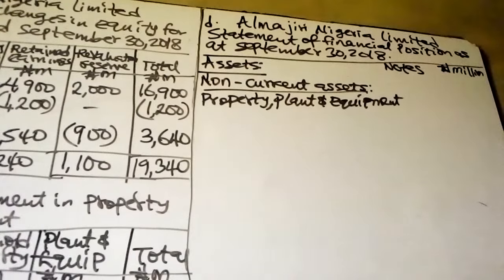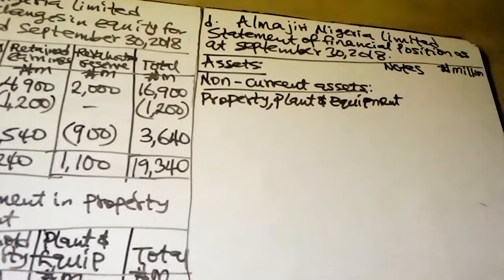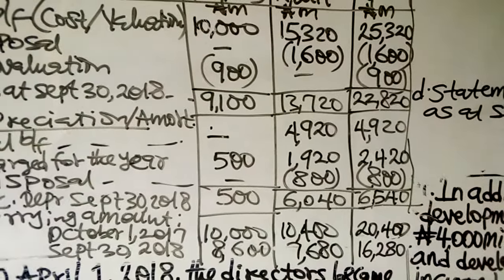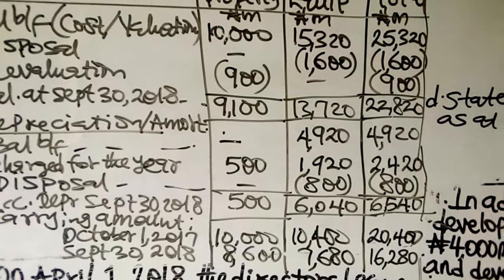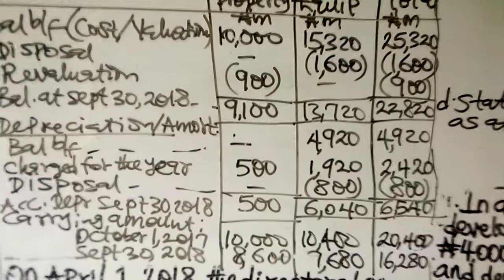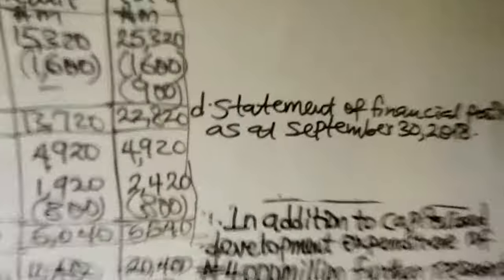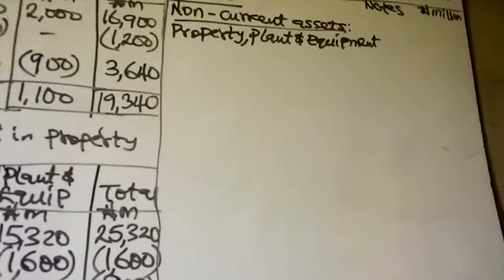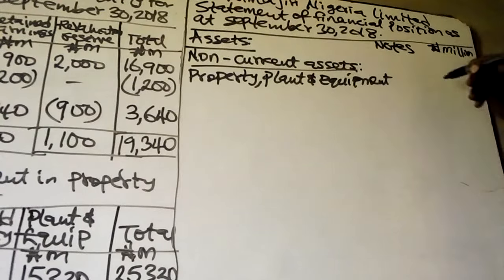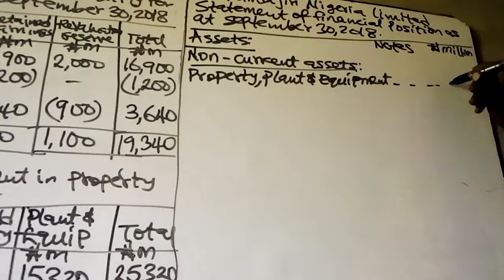Property, plant, and equipment. That is obtained from the requirement C. And in requirement C, you have obtained the total carrying amount of all the property, plant, and equipment to be 16,280.